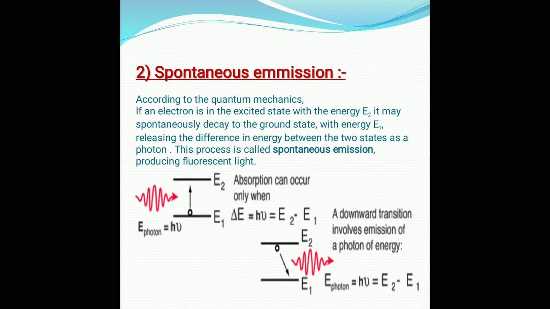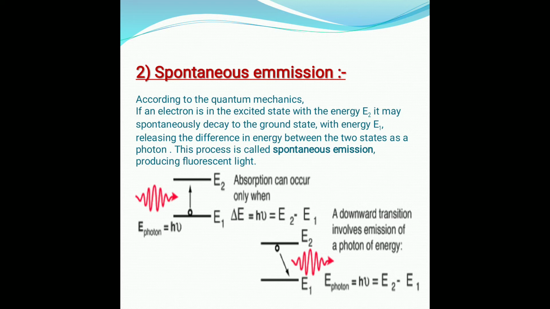Whenever the atom has absorbed the electromagnetic radiation or photon energy, it gets excited from the E1 energy level to the E2 energy level. After that, it is in an excited state and unstable, so it wants to be stable. That's why it comes down again to the ground state energy level, but while coming down it emits a photon of energy, also represented by E photon, that is h nu equal to E2 minus E1.